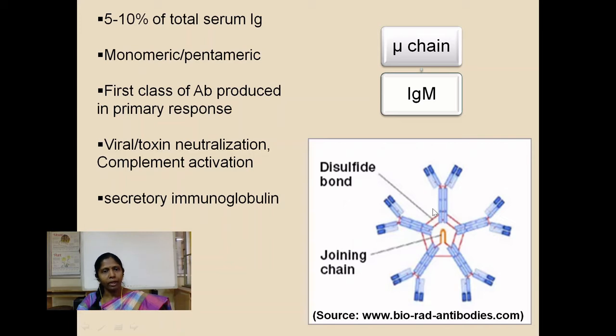This also is a major secretory immunoglobulin because the joining chain also facilitates its transport to the epithelial surfaces. So, at the point of entry of pathogens, that is the epithelial surfaces, IgM acts as a defense molecule.